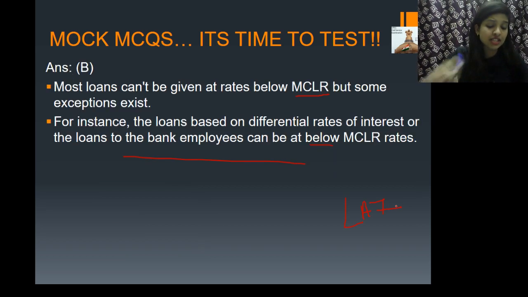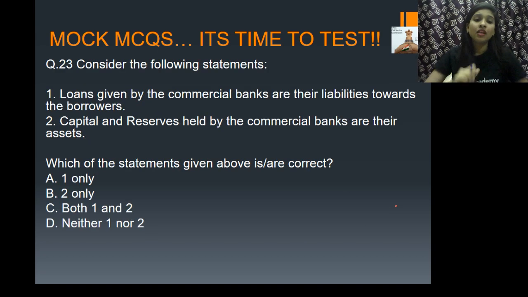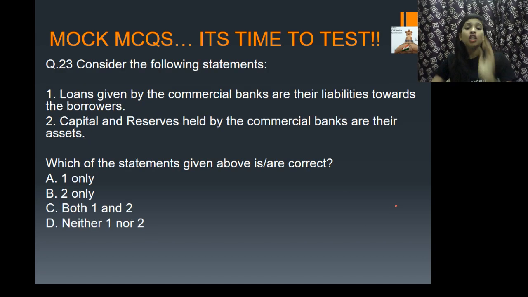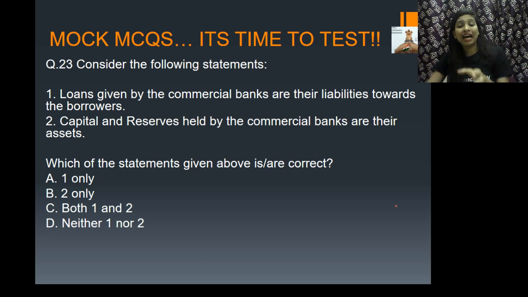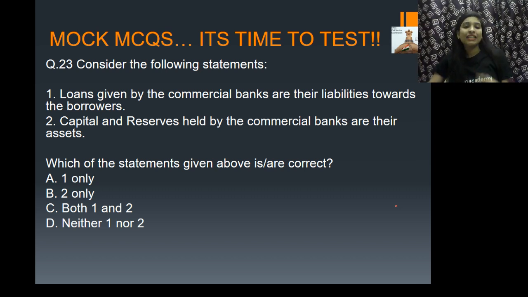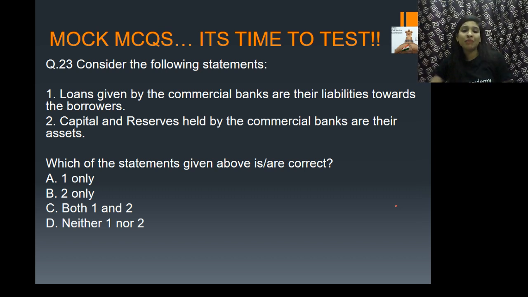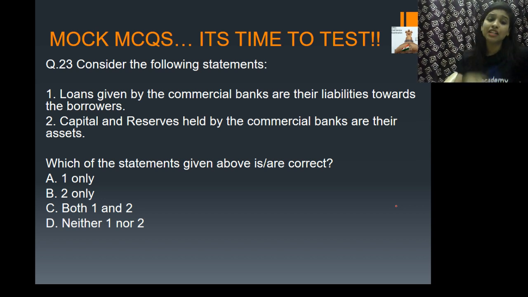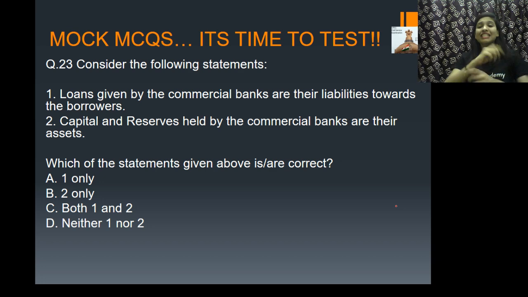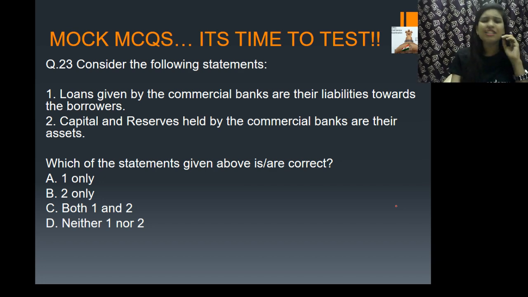And the next question is, consider the following statements. One: loans given by the commercial banks are the liabilities towards the borrowers. Two: capital and reserves held by commercial banks are their assets. Quickly give me the right answers, guys. Option A tells 1, B tells 2, C tells both 1 and 2, and D tells neither 1 nor 2. So it's a very simple question.